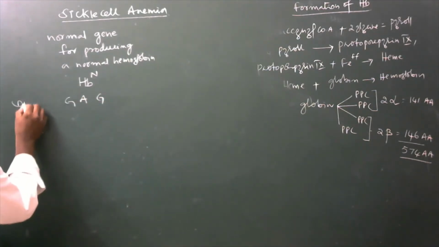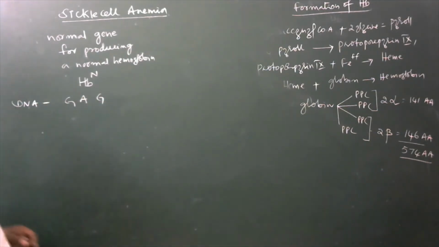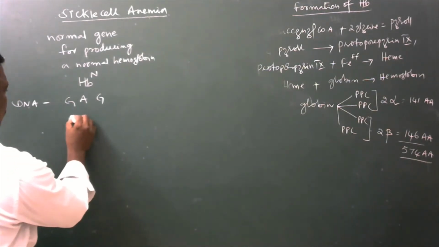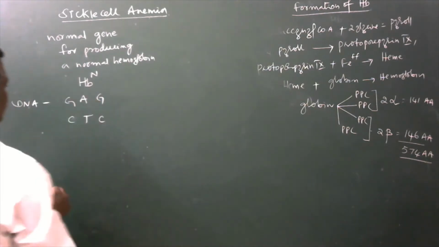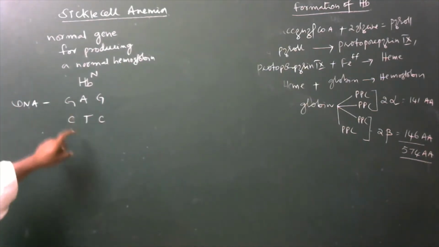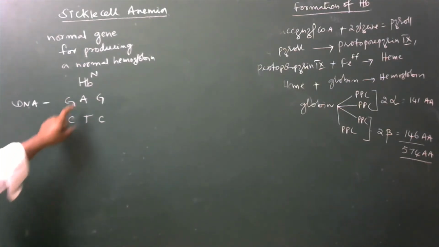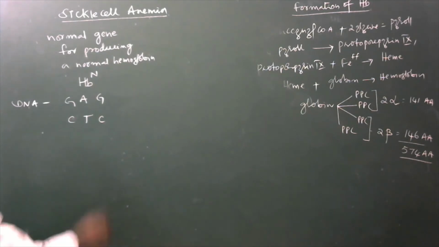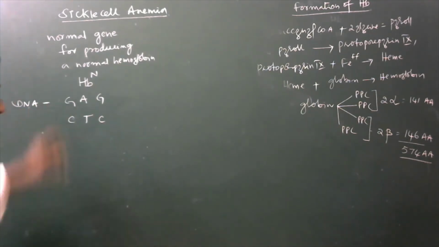Here we have to see this is DNA, GAG, then CTC. G is linked with cytosine, adenine is linked with thymine, again guanine is linked with cytosine. This is the DNA, that is the gene.